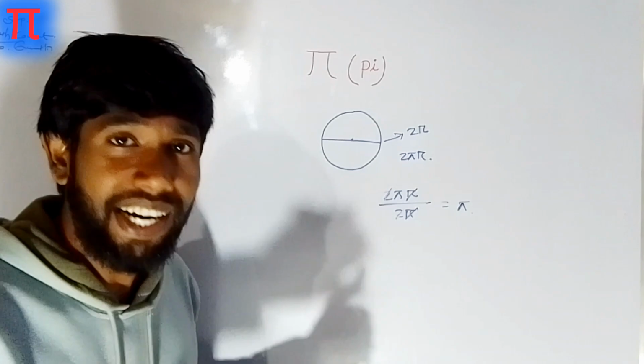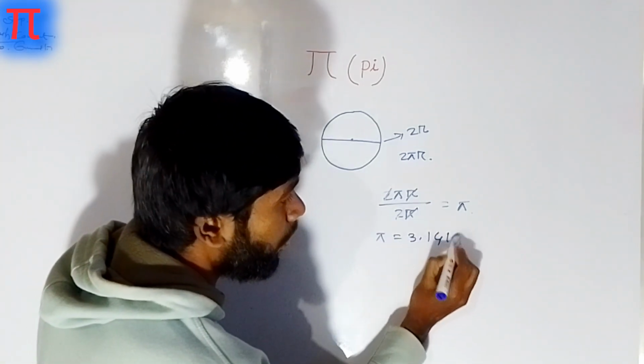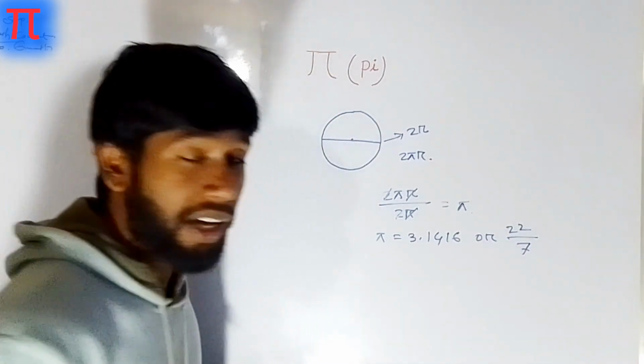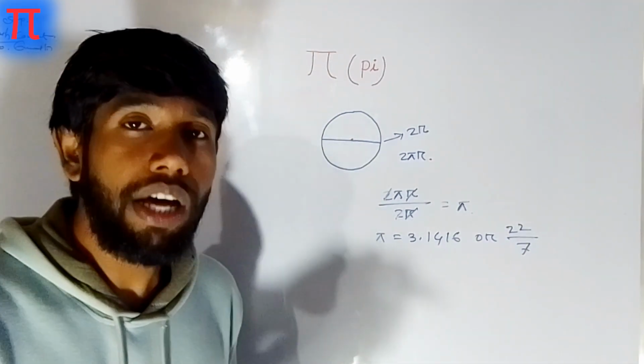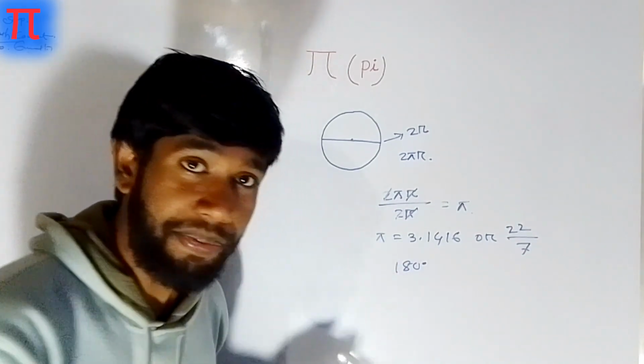Well, in general the value of pi is 3.1416 or 22 divided by 7. But in geometry the angular value of pi is 180 degrees. Okay,